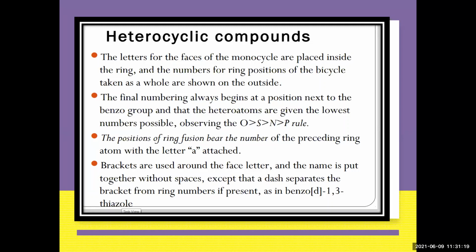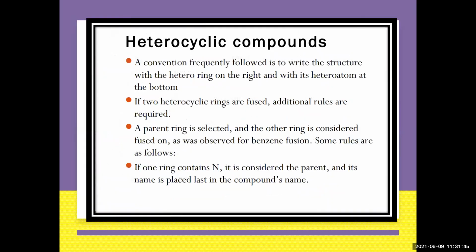So benzene is fused to a thiazole. At which phase of your thiazole is it fused to your benzene? The d phase. And the oxygen and sulfur are at the 1 and 3 positions. So this is your name: benzo followed by a bracket with the phase where the heteroatom ring fuses with your benzene. So this is how you do the nomenclature.